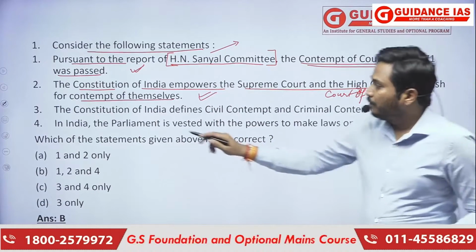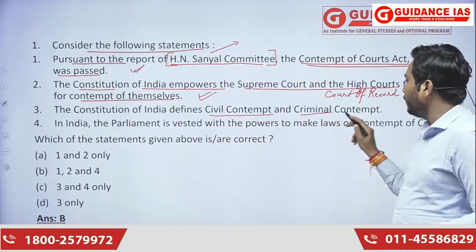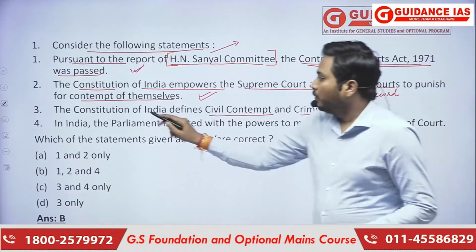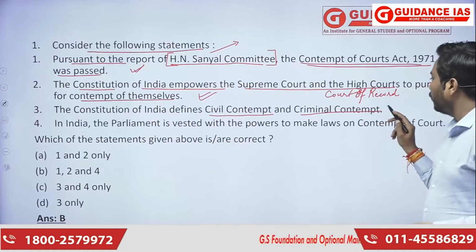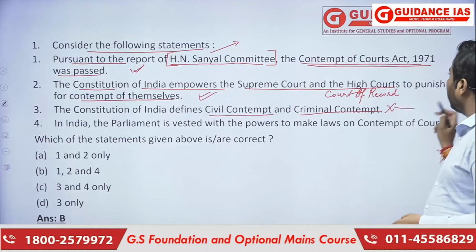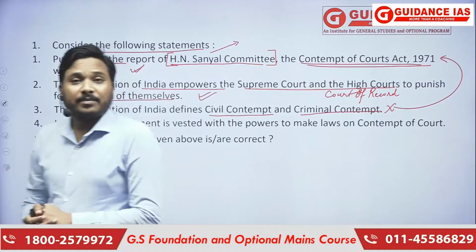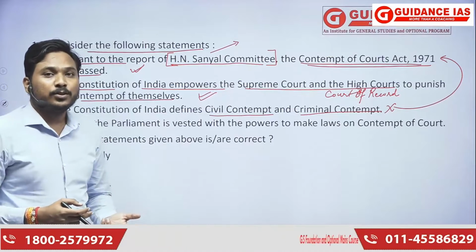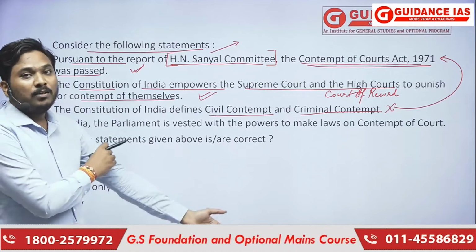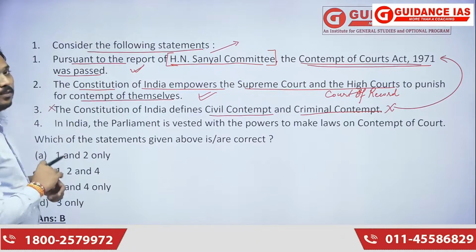Third statement, the Constitution of India defines civil contempt and criminal contempt. Clear? So this particular statement is wrong. Civil contempt and criminal contempt are defined under the Contempt of Court Act 1971. It is not defined in the Constitution. If it were in the Constitution, it would be in M Lakshmikant. Clear? So this particular statement is wrong.